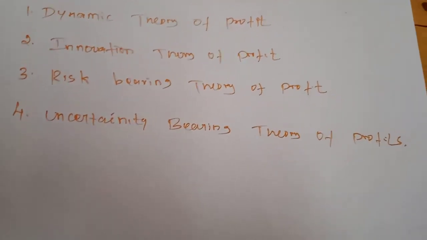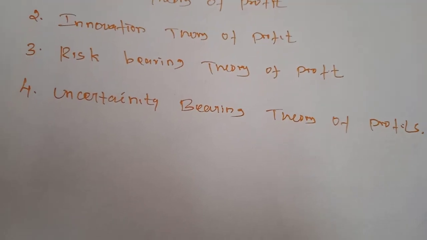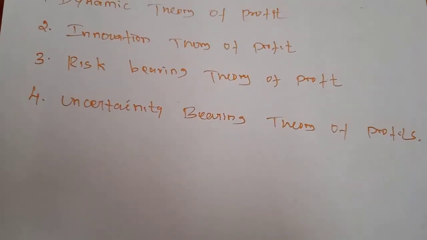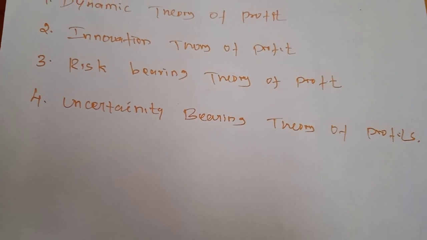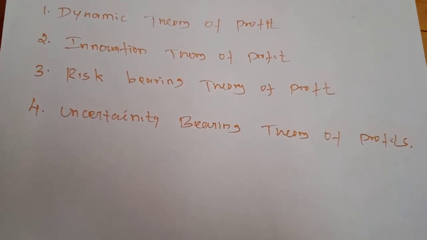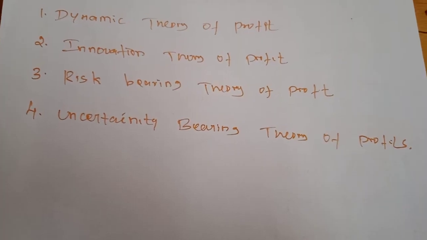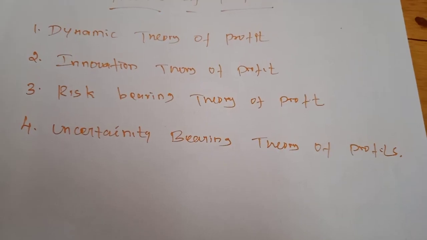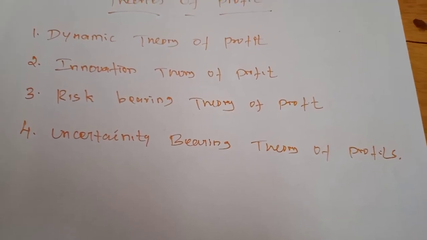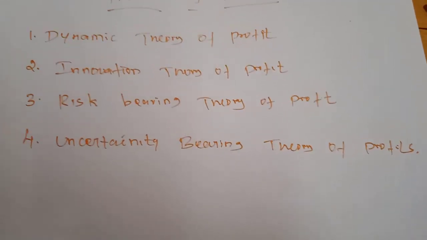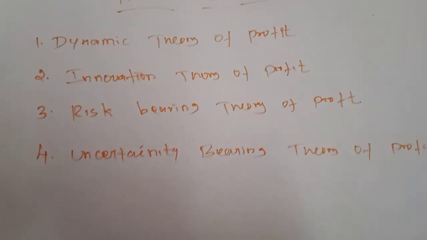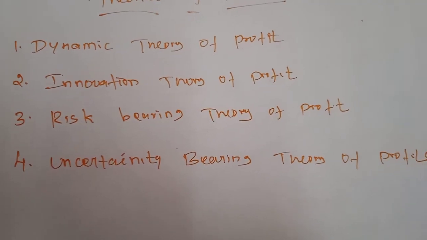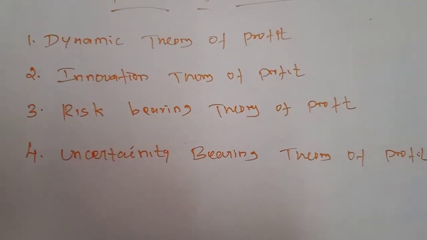Next, the uncertainty bearing theory of profit. The uncertainty theory was propounded by the American economist K. Knight. According to him, profit is the reward for uncertainty bearing. He distinguishes between insurable risk and non-insurable risk. So risks have a choice between insurable and non-insurable.